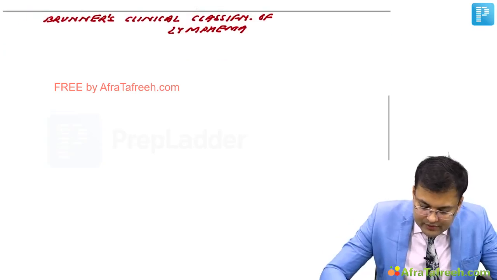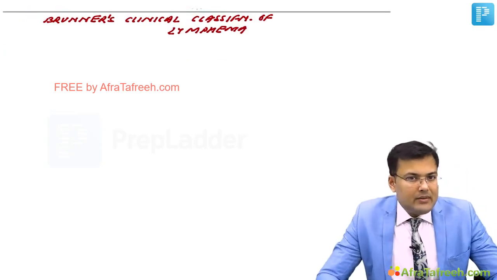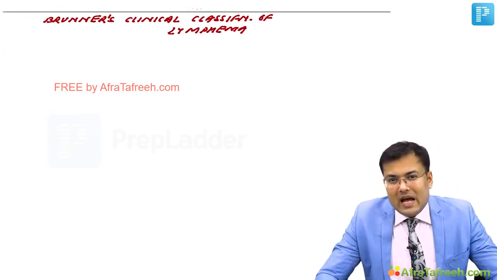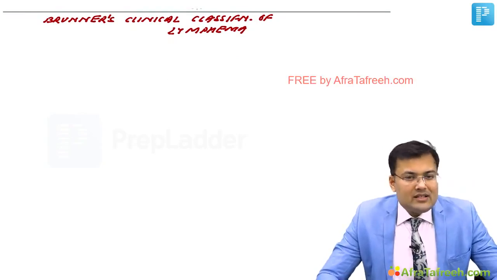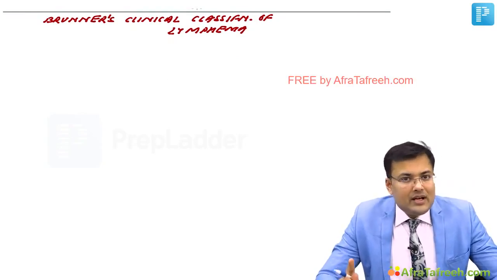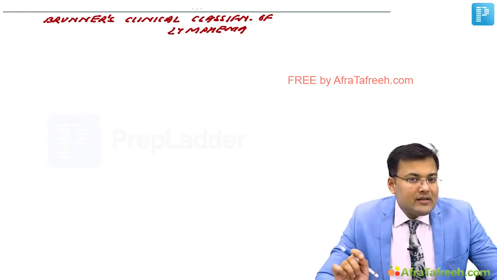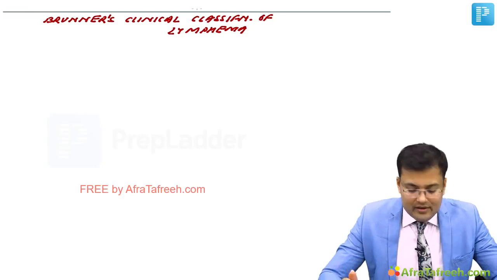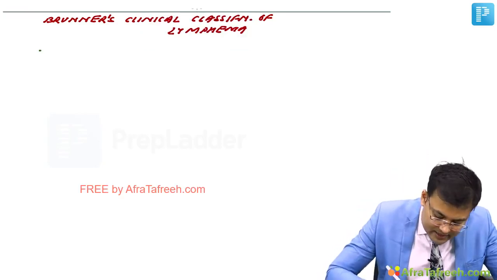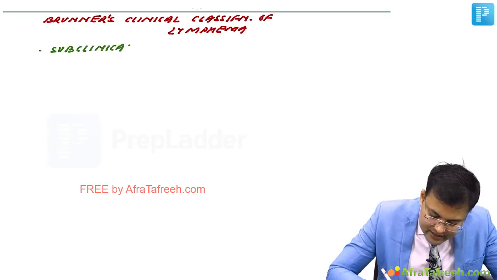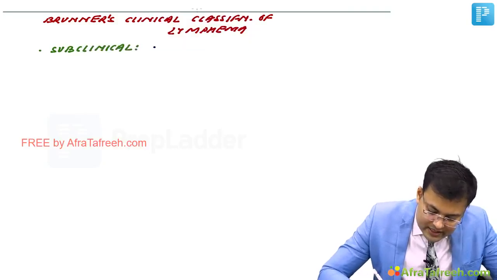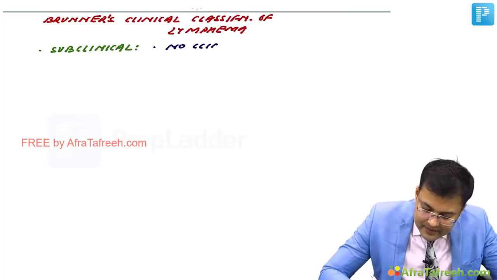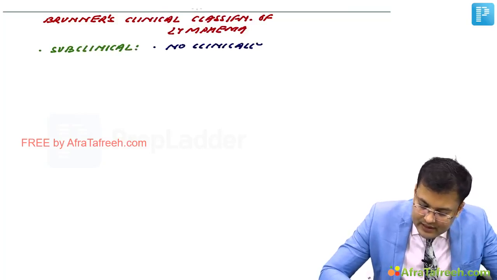Okay. So see, first is subclinical. Subclinical means no clinically apparent lymphedema. So as such, there is no lymphedema, but these patients have increased interstitial fluid and histological abnormality. Since it is subclinical, there is no clinically apparent lymphedema.